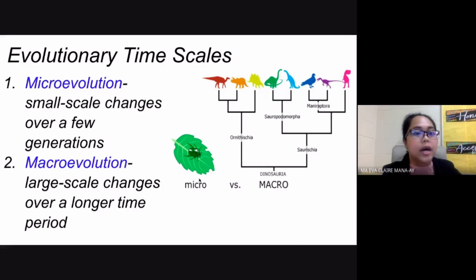So again, the major difference is that microevolution has small-scale changes, involving maybe just 1 or 2 species, while macroevolution is large scale, more than 2 or 3 species. In microevolution, you're only studying a few generations, but in macroevolution, you're studying longer periods of evolution. So again, these are the two evolutionary timescales that we have.